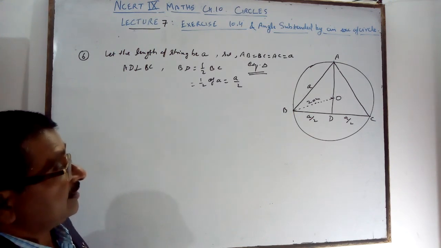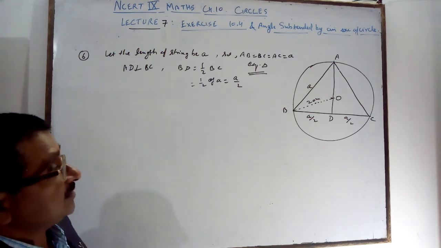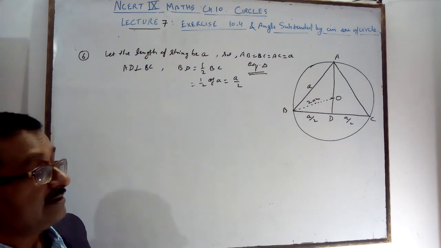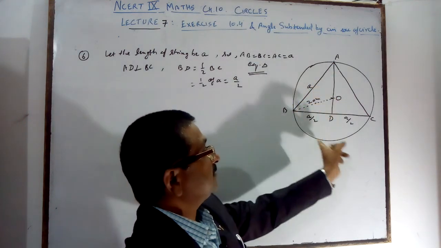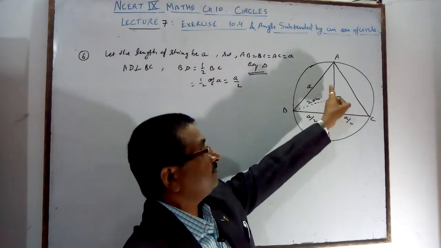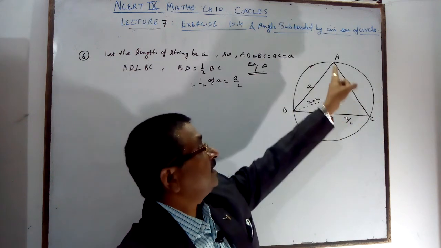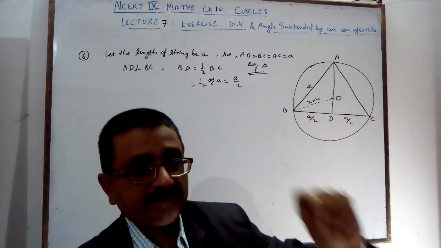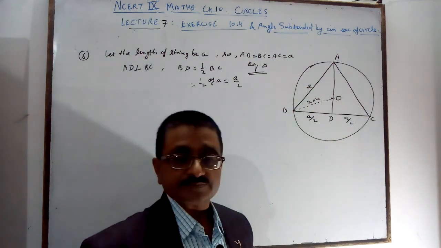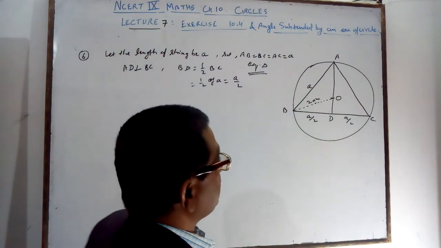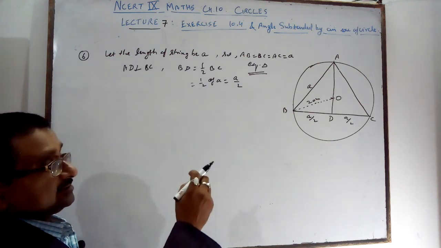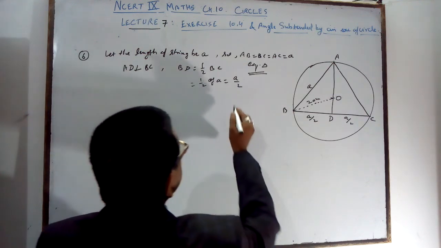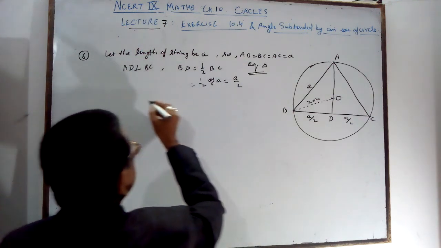This center is also called the circumcenter of the circle, a very important thing. The circle passes through all the vertices of the triangle. Its center lies on the perpendicular bisector of the side, and in an equilateral triangle the perpendicular bisector, angle bisector and the median are the same. So AD is also the median, and the center lying on it is the centroid. O is the centroid also.